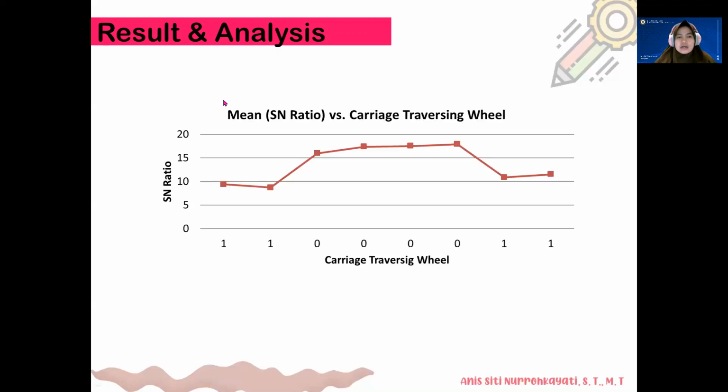This is the mean, or SN ratio, versus carriage reversing wheel. You can see that 1 equals automation of the carriage reversing wheel, and 0 is manual carriage wheel. So we can see that when the carriage is automation, the SN ratio is good.